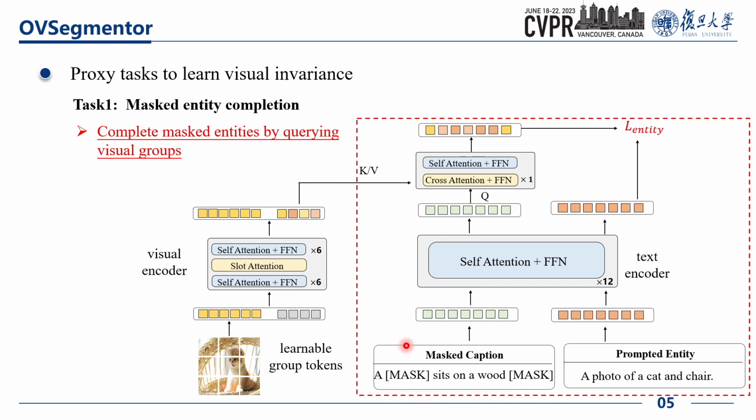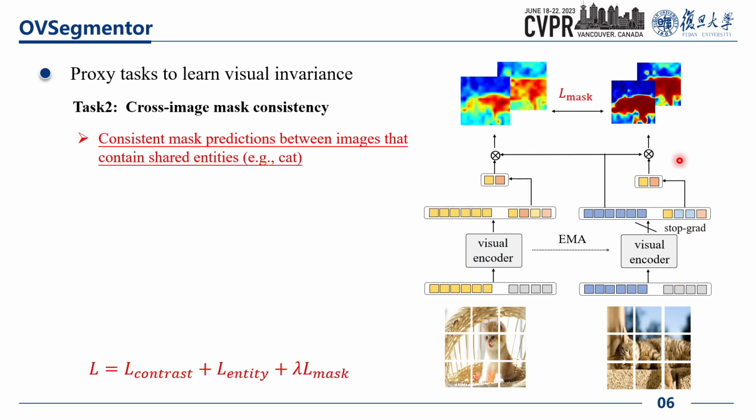We append a lightweight transformer decoder that takes the masked caption as input and cross-attends to the visual groups. In this way, the masked entities can be completed by querying the visual groups. The completed embedding is aligned to a prompted entity embedding, which can be viewed as the answer to the masked caption.